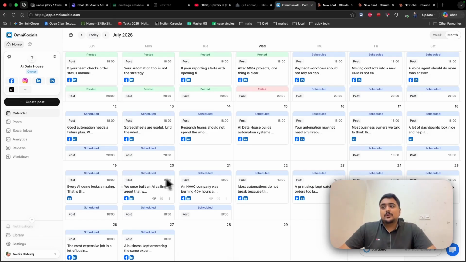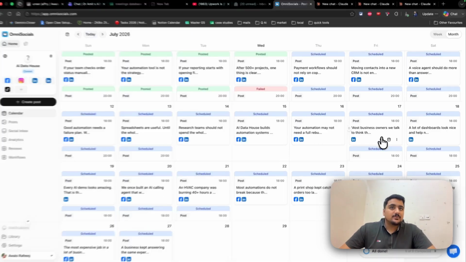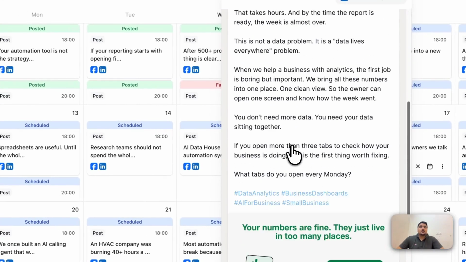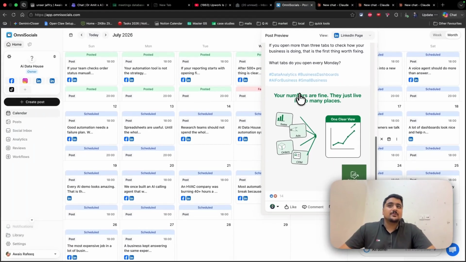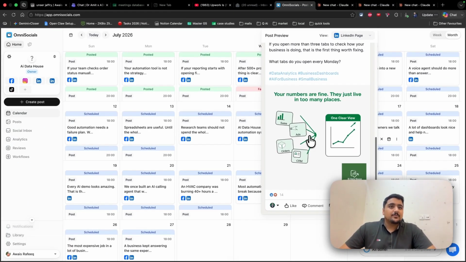I hope you like this, and let me show you the post here as well. So for example, this one, this is how it looks, and this is the image that is coming. The image can be improved a little bit.